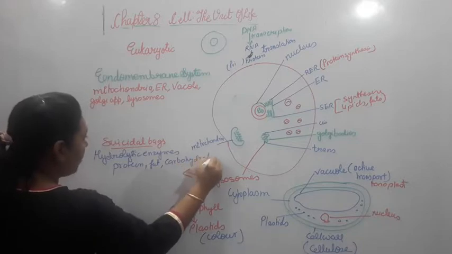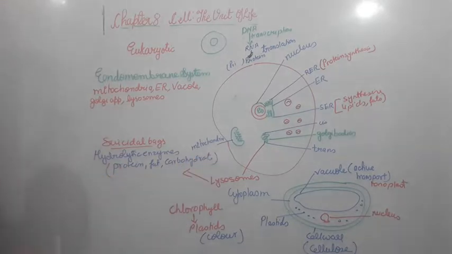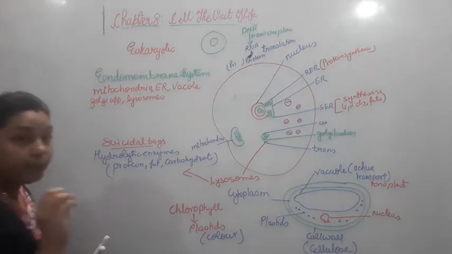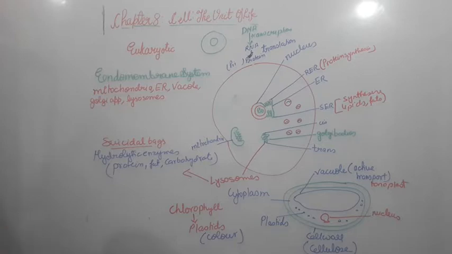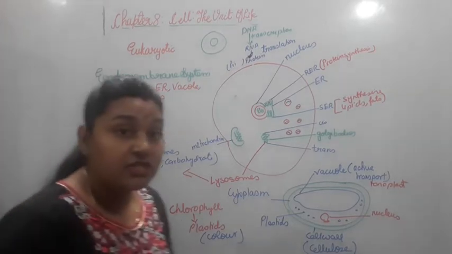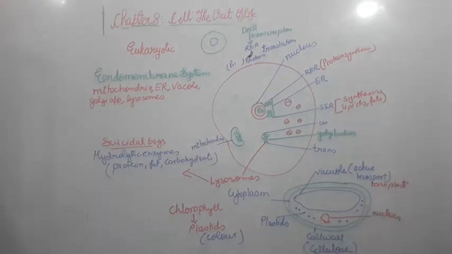So these all get digested because of the hydrolytic enzymes. So if by chance these lysosomes burst, then all the hydrolytic enzymes will be dropped into all the body parts, in all the cells, and as you know, our body is composed of protein and fat, so it is going to result in severe cellular damage of the body.